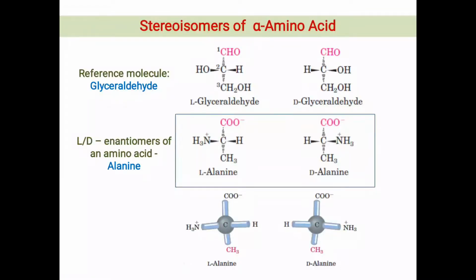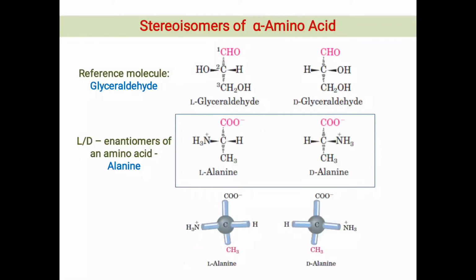Why this? Because the aldehyde group can be readily converted into a carboxyl group by a single one-step oxidation, or vice versa. So after aligning the carboxyl group of L-alanine with the glyceraldehyde aldehyde, we can write the NH3 or amino group to the left of the central chiral alpha carbon, the hydrogen atom at the right side of the alpha carbon, and the methyl group below the alpha carbon.